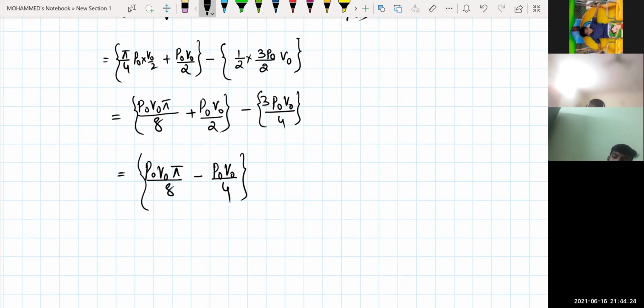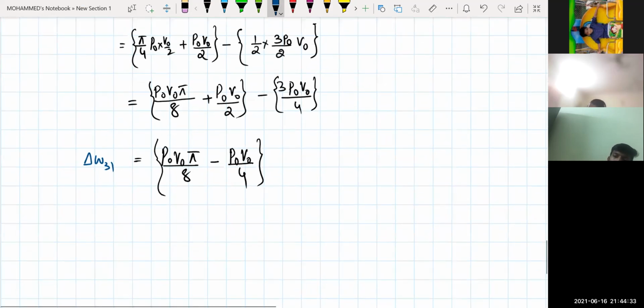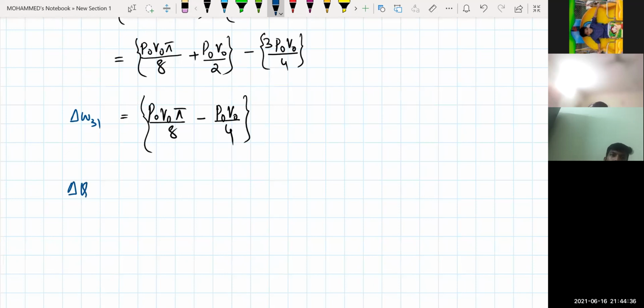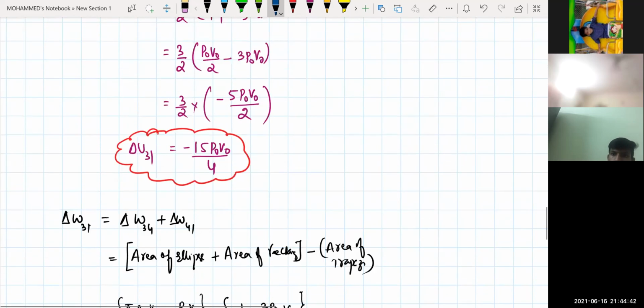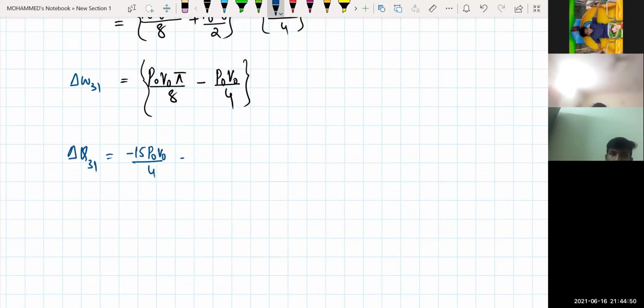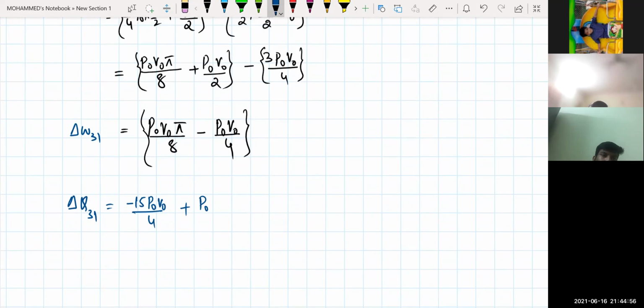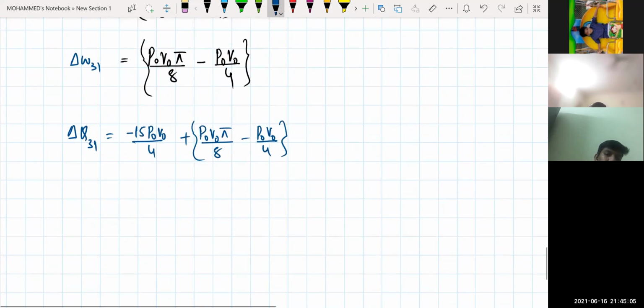Now, what do we need to calculate in the next step? So we got this one, the work done from 3 to 1. This is the work done from 3 to 1. So what we need to calculate is the heat. Delta Q from 3 to 1 will be equal to: the internal energy value we got above, minus 15 P naught V naught by 4, plus this value, P naught V naught pi divided by 8, minus P naught V naught divided by 4. Simplify.